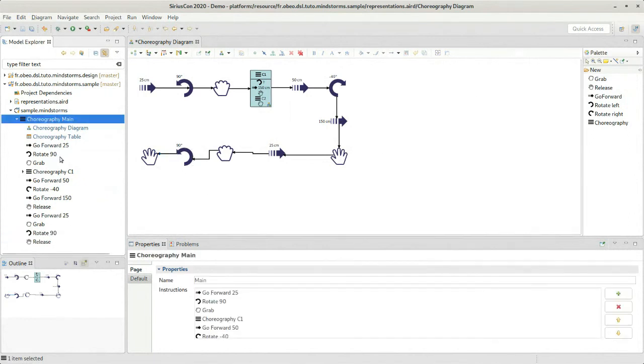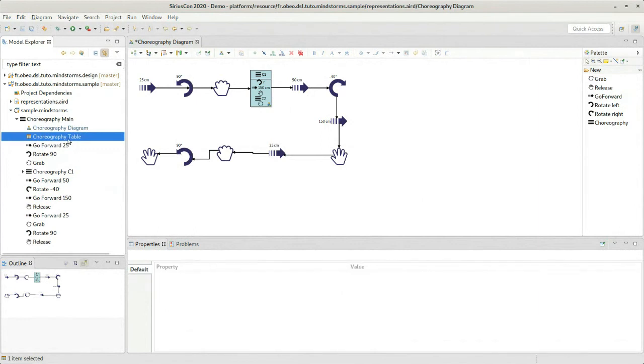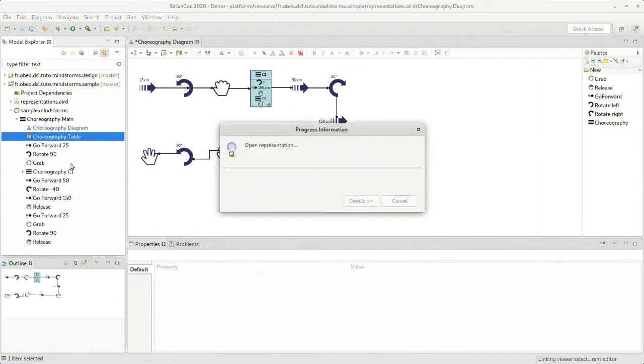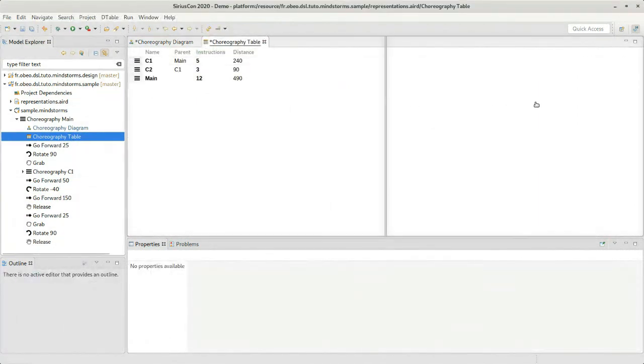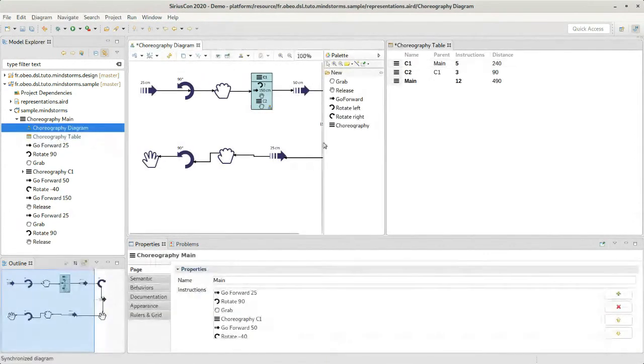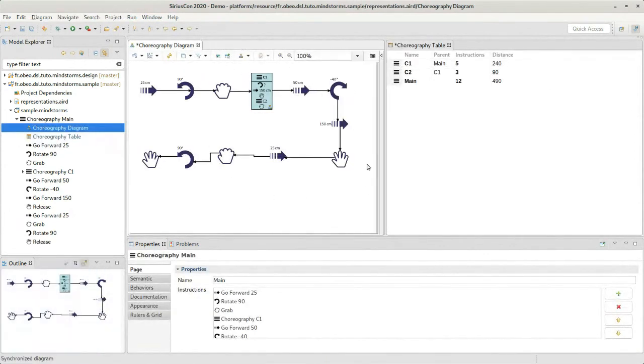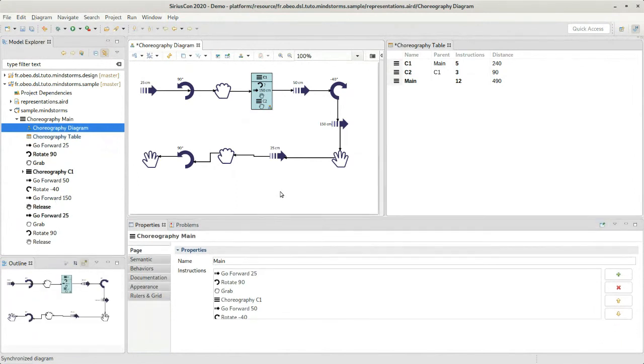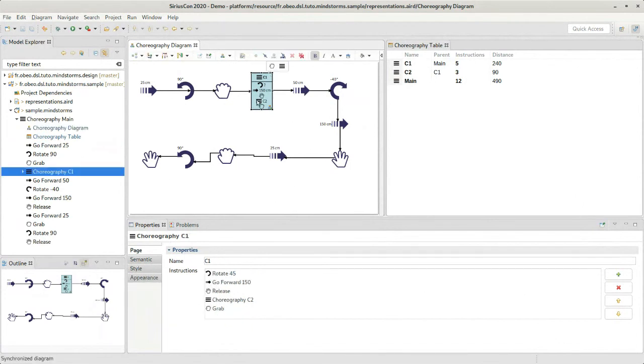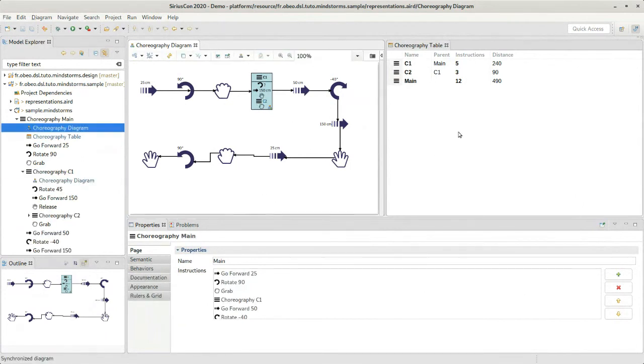Just below the diagram, we also have a table, which is another kind of representation supported by Sirius. I can open it here on the same side, beside. And both representations are actually projections of the same model visible here, but with different dialects. And here on the table, I can see we have one line per choreography, so the main one, C1 here, C2, which are sub-choreographies.